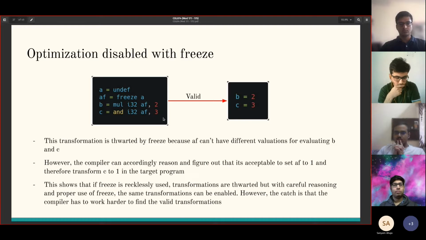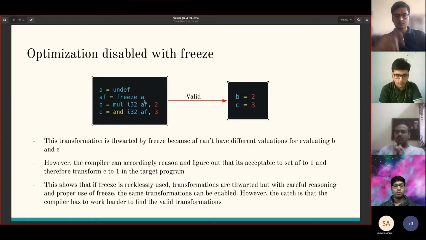However, the compiler can reason out and change the target program so as to make the transformation valid. The compiler can reason that since this is frozen, whatever value is used here, the same value can be used here, and we can get a corresponding target program. So if the compiler chooses 1 for a, then we could get b equal to 2 and c equal to 1. This serves to show that if freeze is recklessly used, then transformations might be thwarted, but with some reasoning on the part of the compiler and proper use of freeze, the same transformations can be enabled. However, the catch is that the compiler has to work harder to find those transformations.